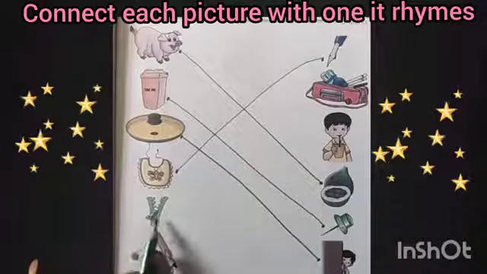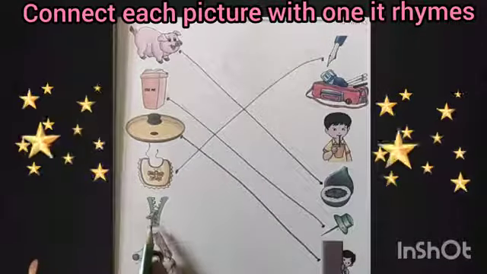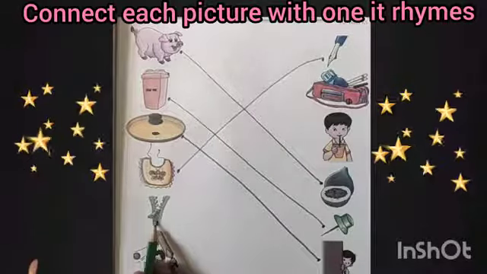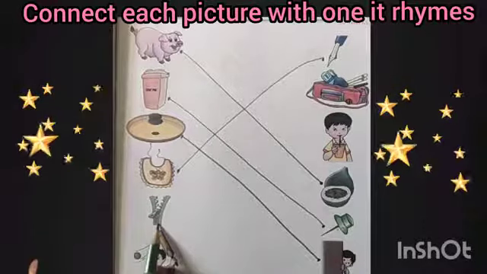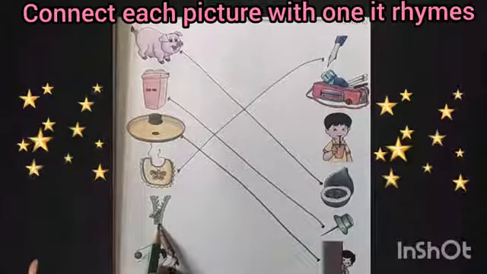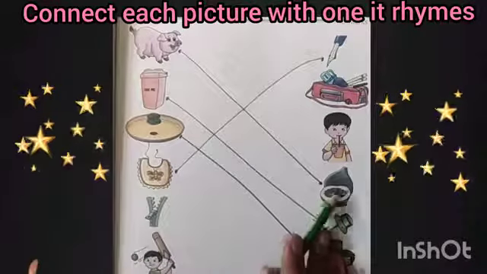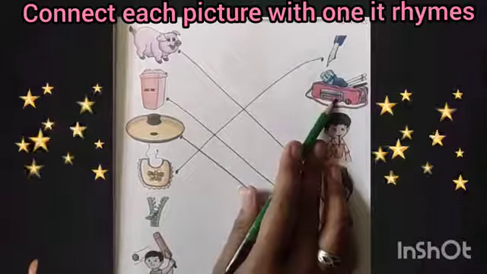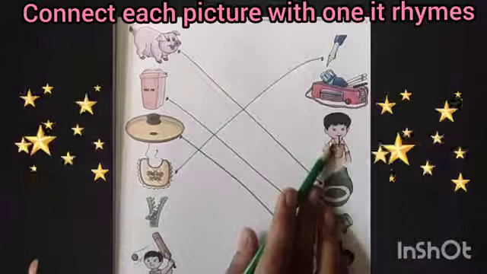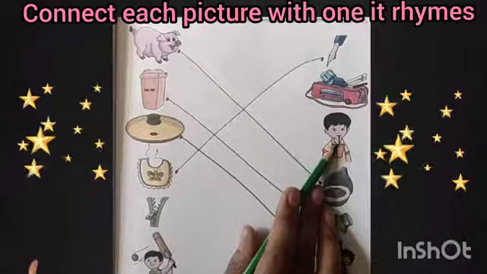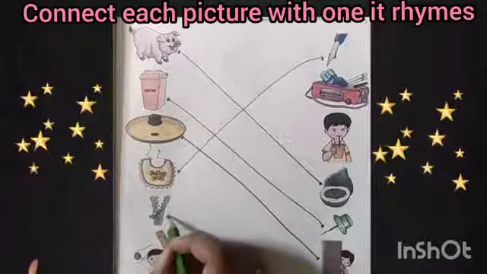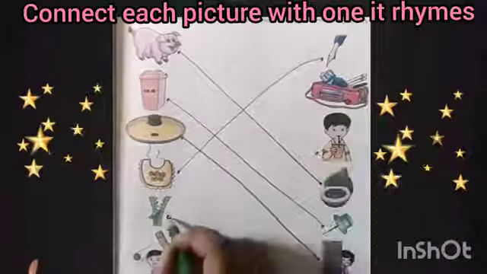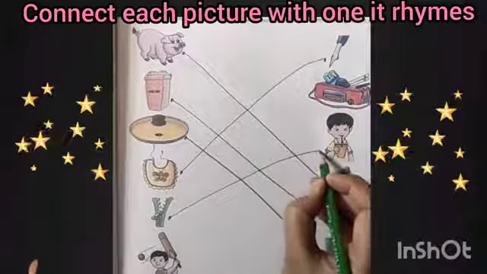Now see, this is the picture of zip. Zip. This is the picture of "ip" sound. So we will find out here the picture of "ip" sound. N, ib, nib. K, it, kite. Here is the picture of s, ip, sip. So we will match zip with sip like this.